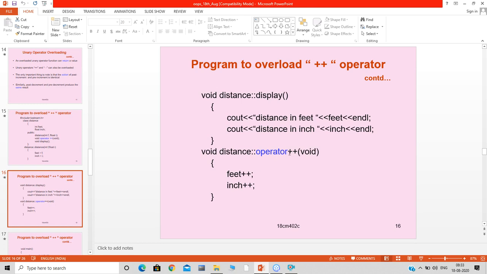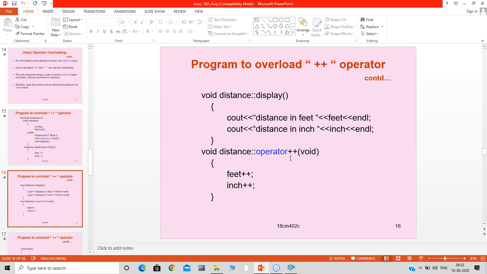Here we are going to overload the increment operator. The syntax to define the operator function outside the class is the return type, which for this function is void, then the class to which it belongs, Distance, scope resolution, the keyword operator, and the unary increment operator symbol, followed by the arguments, no arguments. And here we need to specify another meaning for plus plus. Normally this plus plus is used to increment integers.